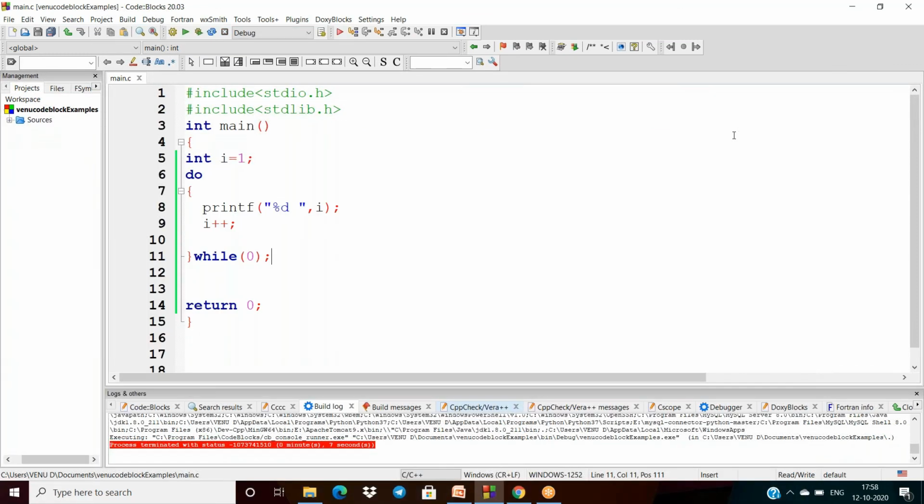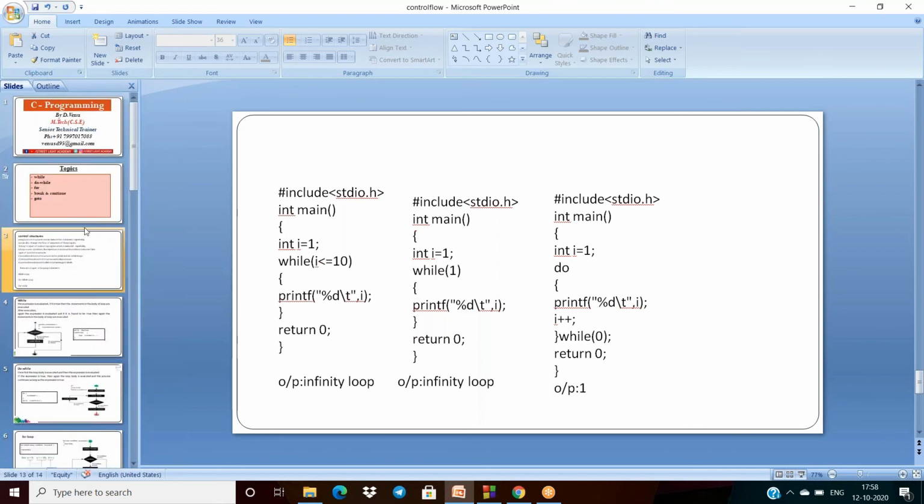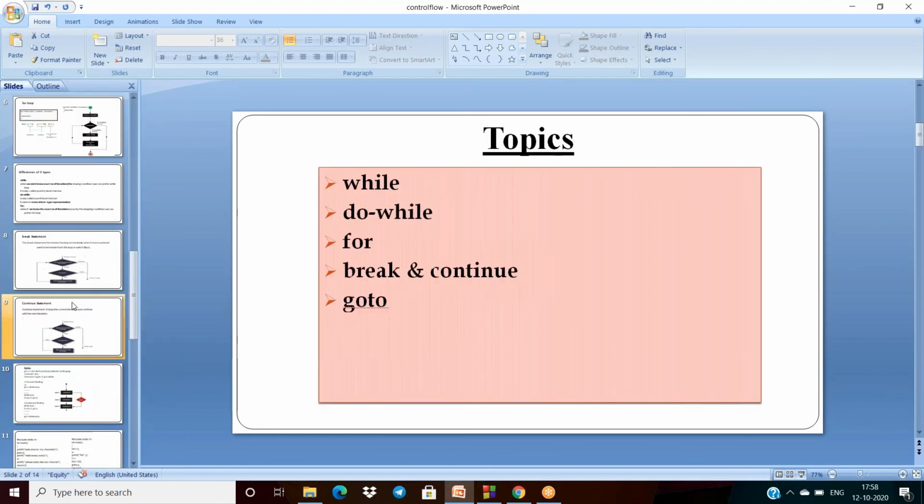Okay. And by using this here, we are printing only one value. So this is about the control structures in C.